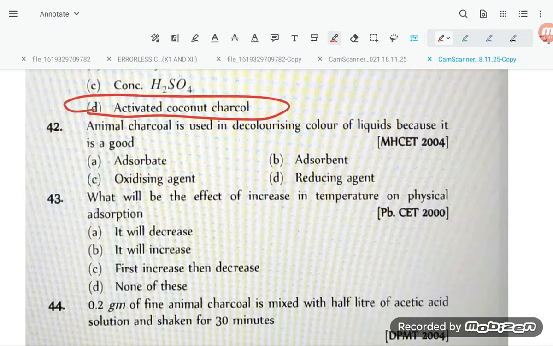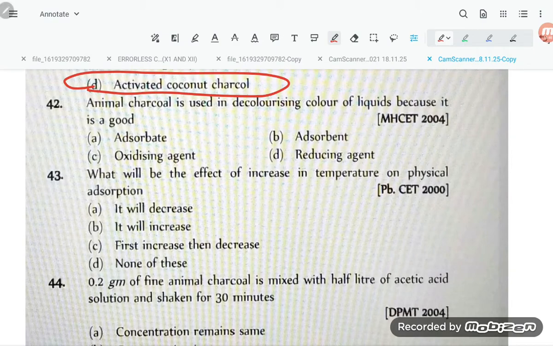Now question number 42. Animal charcoal is used for decolorizing liquid because it is a good adsorbate. Not correct, student. It is the adsorbent.